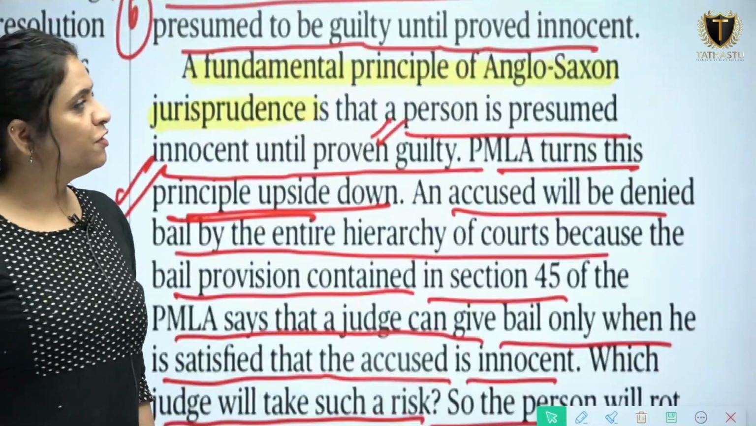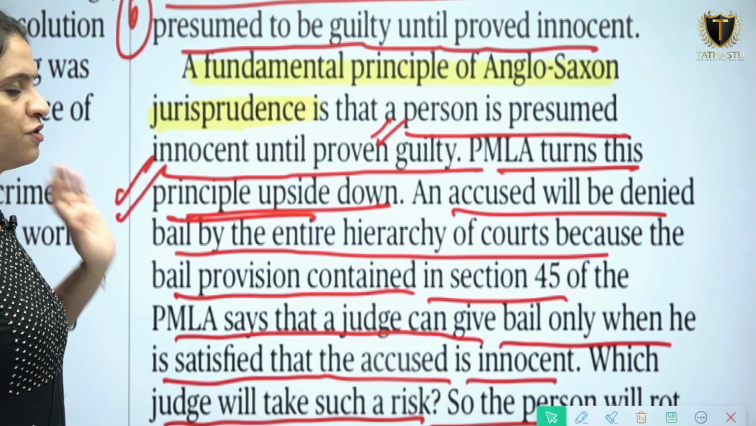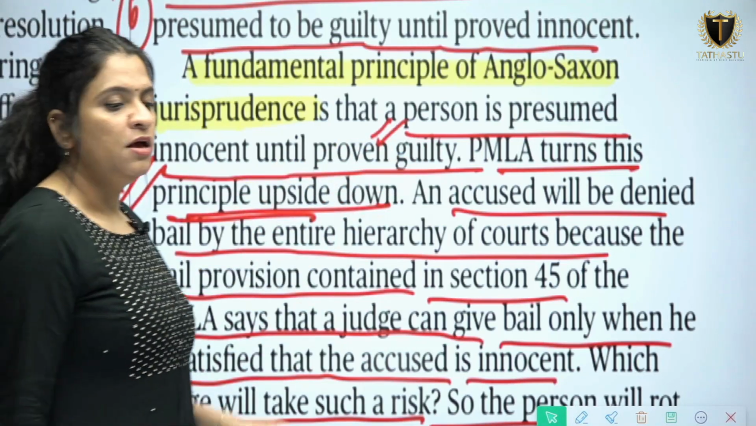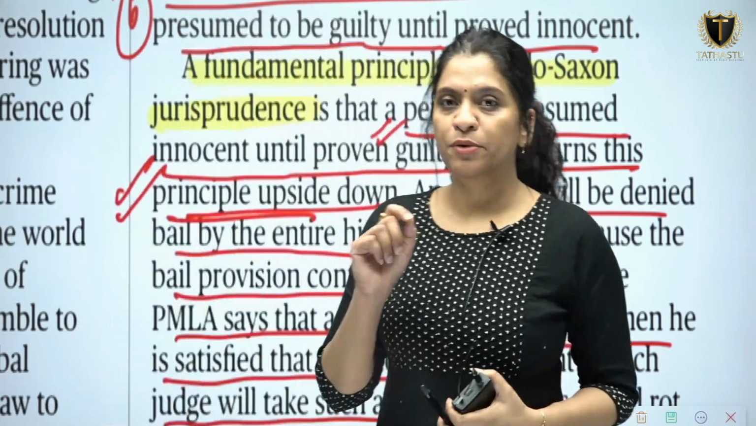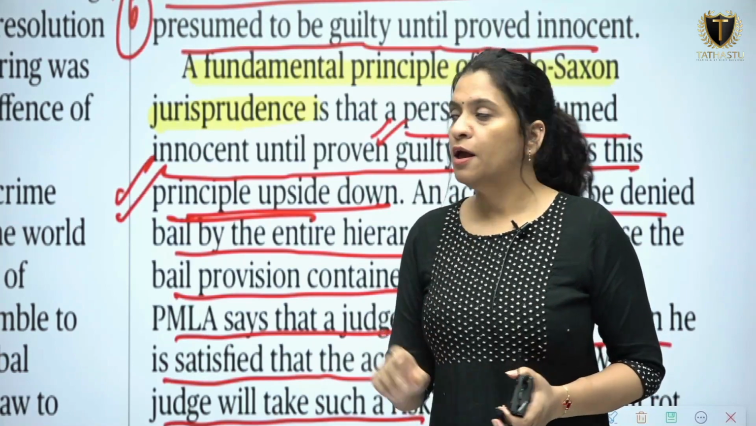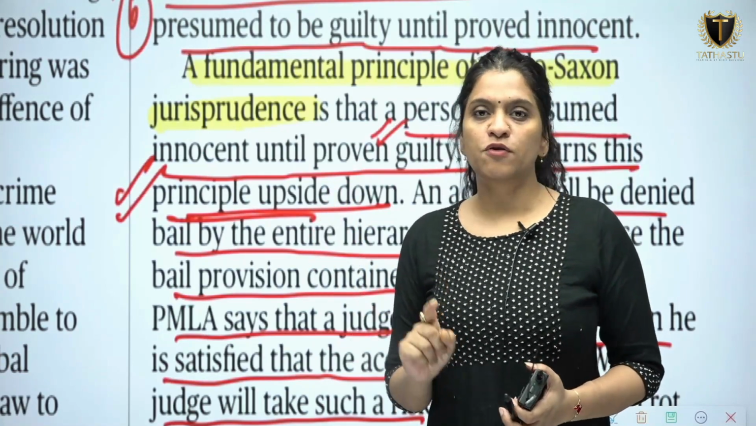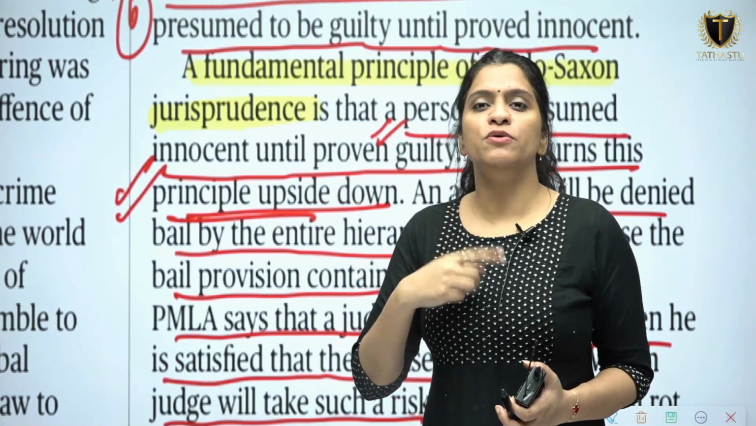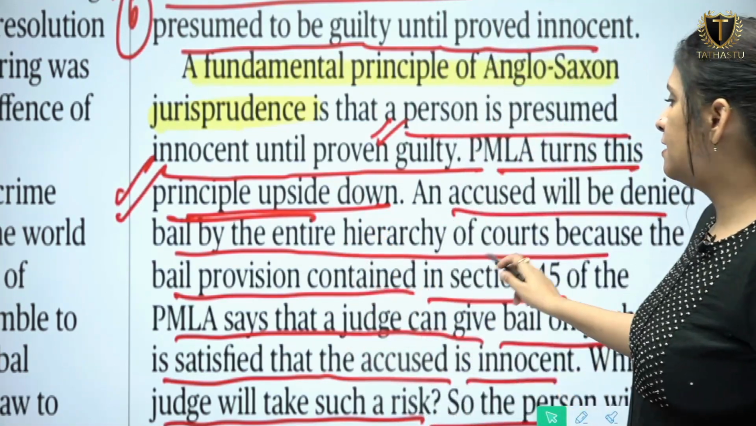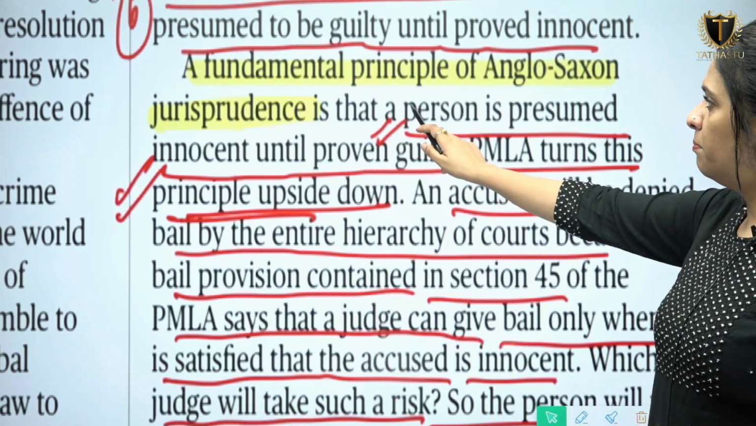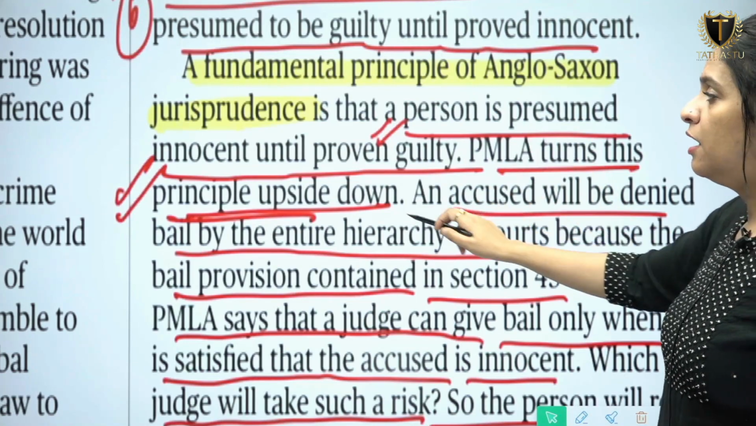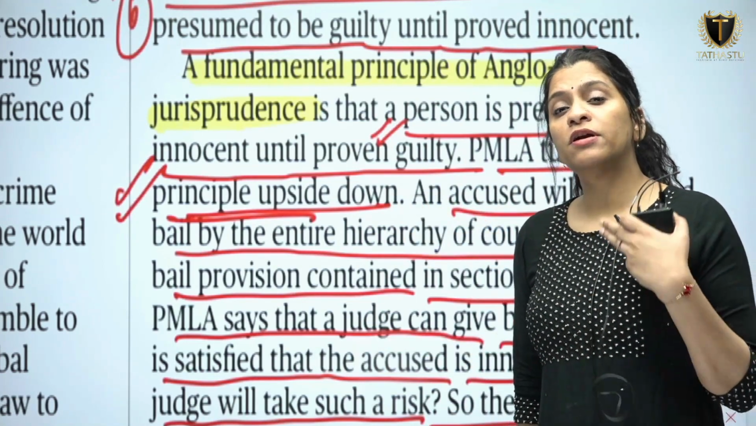a fundamental principle of Anglo-Saxon jurisprudence says that a person is presumed innocent until proven guilty. Meaning, until the trial is over and the person is proved guilty, he will be treated as innocent. But it says that under the Prevention of Money Laundering Act, it is the opposite. It's upside down. A person will be treated as guilty unless proven innocent.